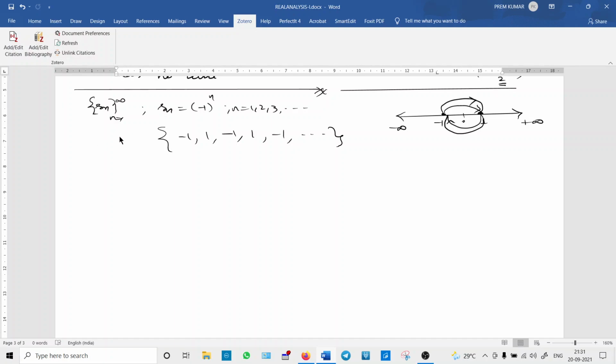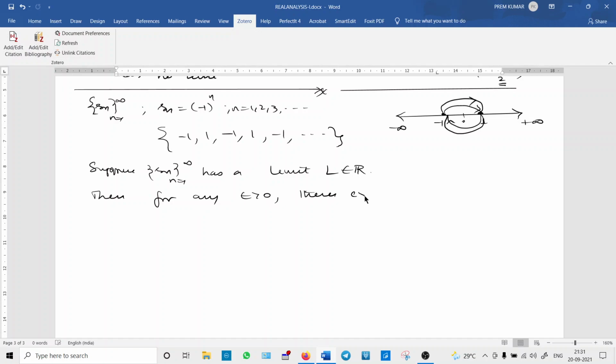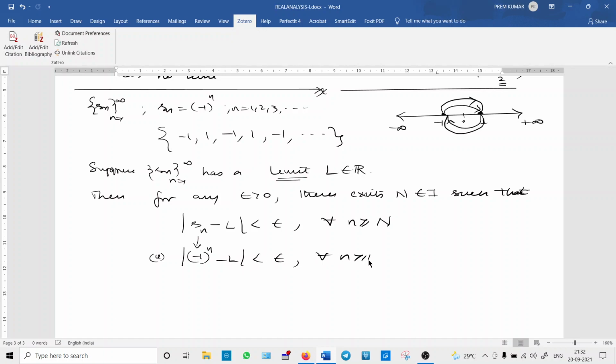Now here a contrapositive method we are going to see. Suppose Sn, this sequence, has a limit L in R. Then for any epsilon greater than 0, there exists, since we assume that it has a limit, we don't want to find that N, we simply say that there exists, as per the definition, an N in the natural numbers such that the absolute difference between the sequence elements and L is less than epsilon whenever n is greater than or equal to capital N. Now we substitute Sn, that is minus 1 power n. So, absolute value of (minus 1)^n minus L is less than epsilon for every n greater than or equal to capital N.